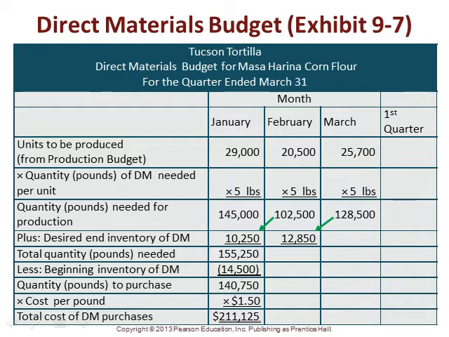We had the total quantity, which gives us our total quantity of pounds needed of 115,350. But we also know that at the end of January, we had budgeted to have 10,250 pounds of material in our ending inventory. So we can reduce what we need for February by the amount that we had in the ending inventory, which says we'll need to buy 105,100 pounds of material at $1.50 a pound, or 157,650, and we go through that same calculation then finally for March.